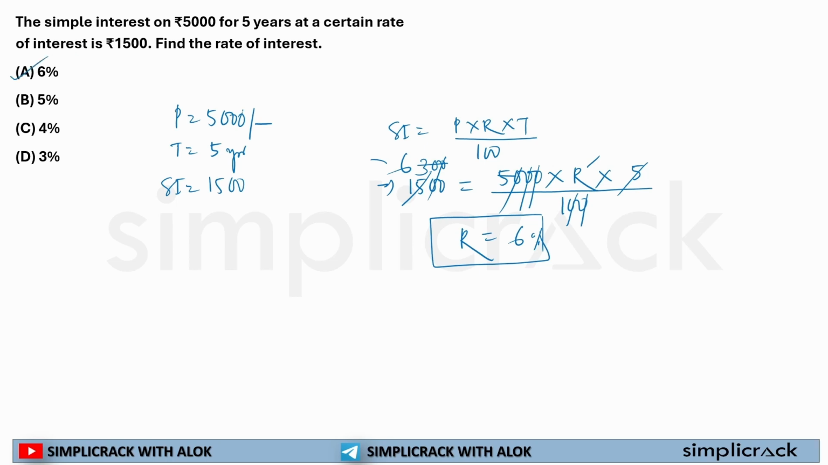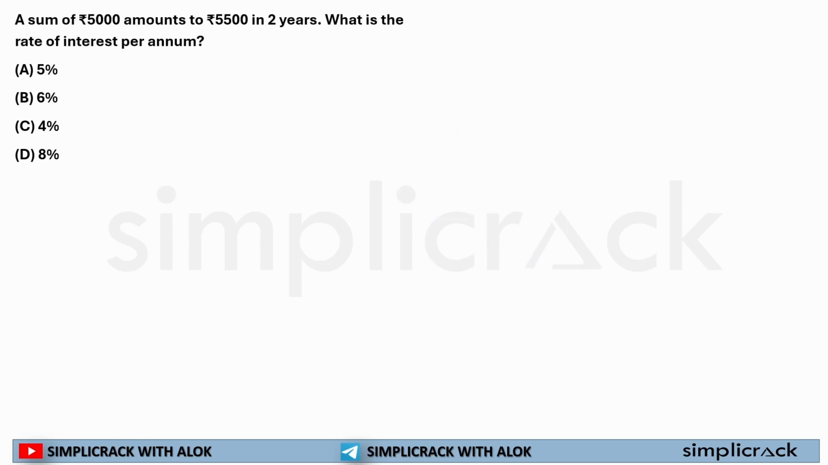I hope you are getting the calculation part. If not, pause it and watch it. Now, see, as simple as that. My sum, that is my principal, was 5,000 and it amounts to 5,500. That means this is my total amount, that is principal plus SI is equal to 5,500. Now my principal is 5,000. Simple interest is not known.